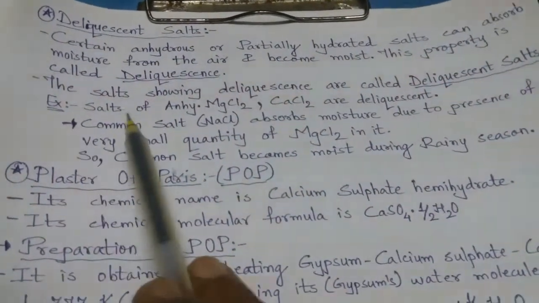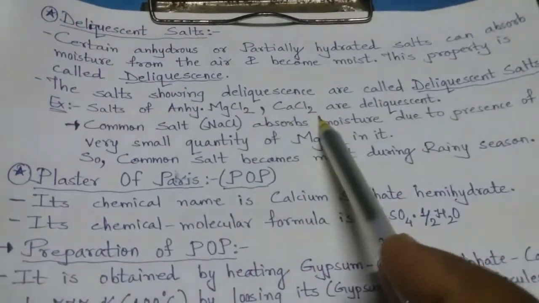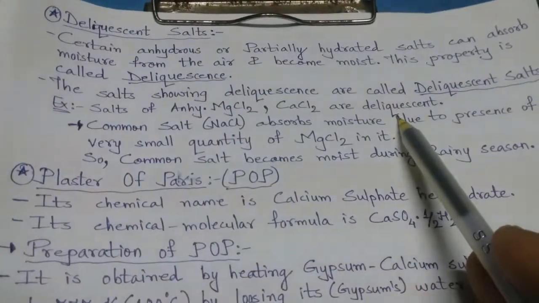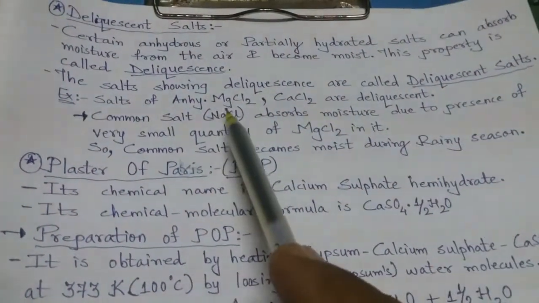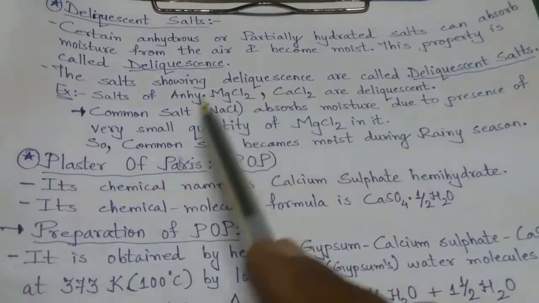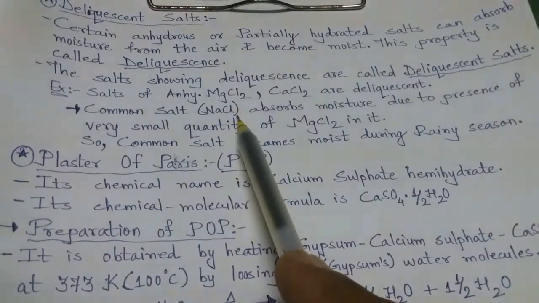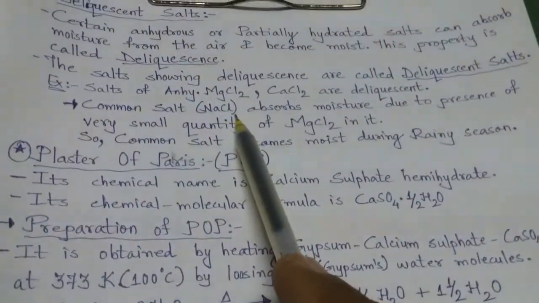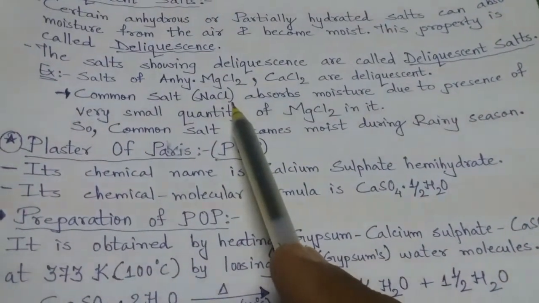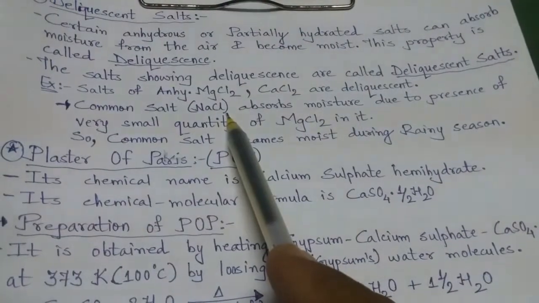For example, anhydrous magnesium chloride and calcium chloride are highly deliquescent, and due to this some amount of magnesium chloride is present in common salt, because common salt NaCl is obtained from seawater and magnesium chloride is also present in the seawater, so some amount of magnesium chloride is present in NaCl.